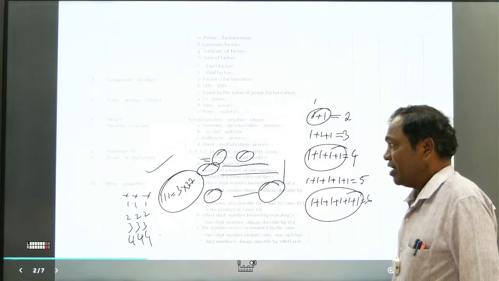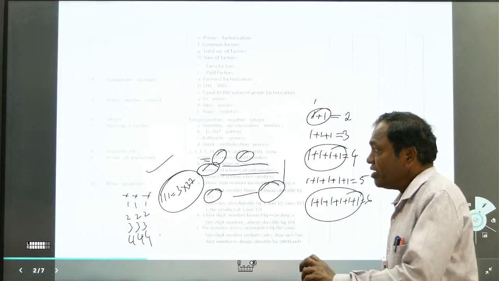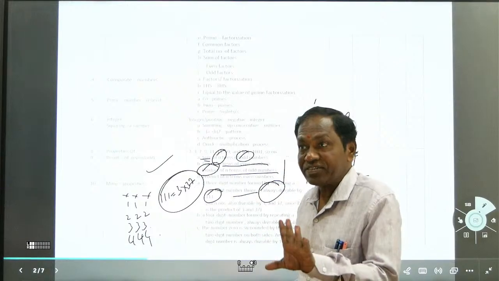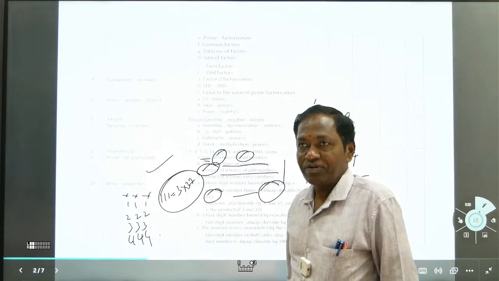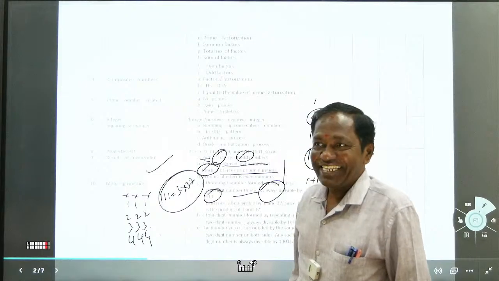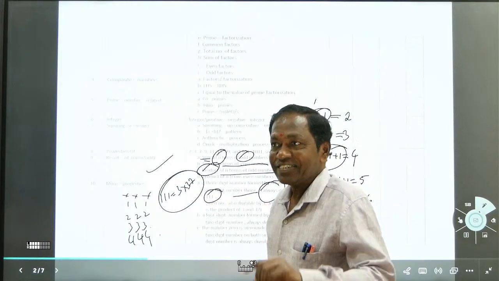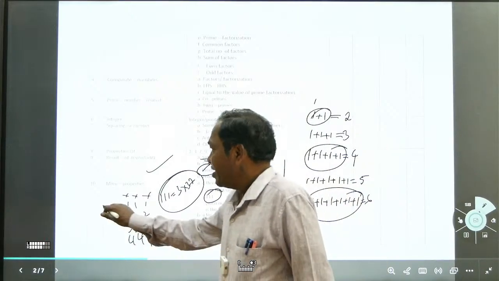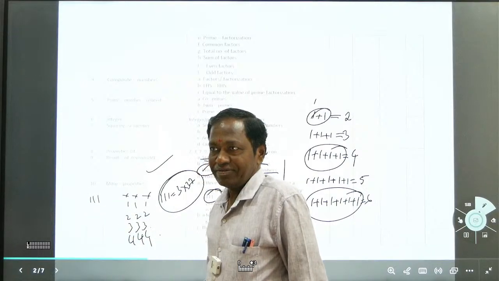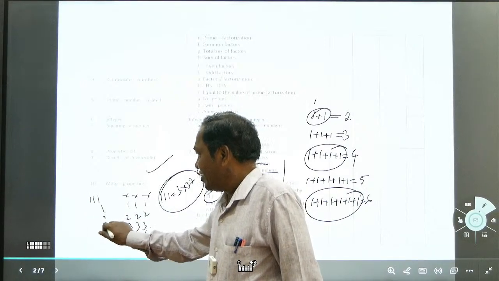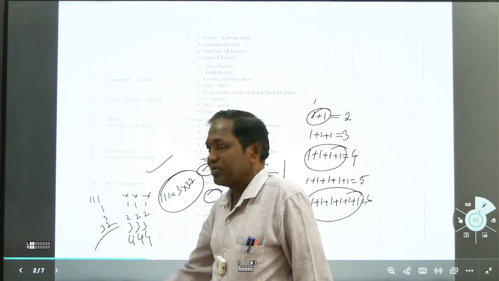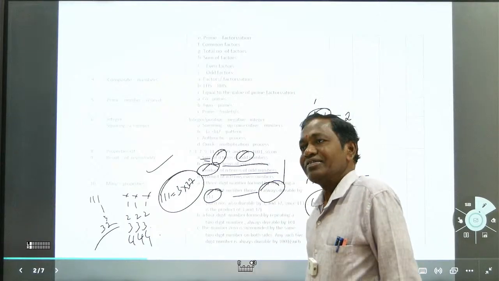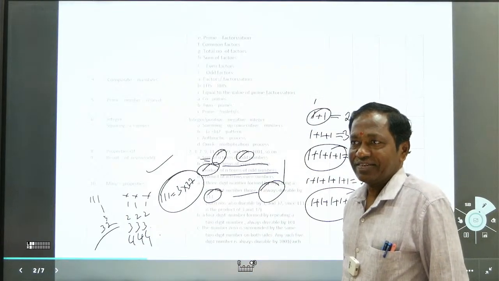Sometimes a question may arise like, what is the sum of the factors of 111? So far it is not asked. It may be, I do not know. How do you write that? What is the sum of the factors of 111? The factors of 111 are 1, itself, and 3, 37 you have to put. 152, whatever it comes.